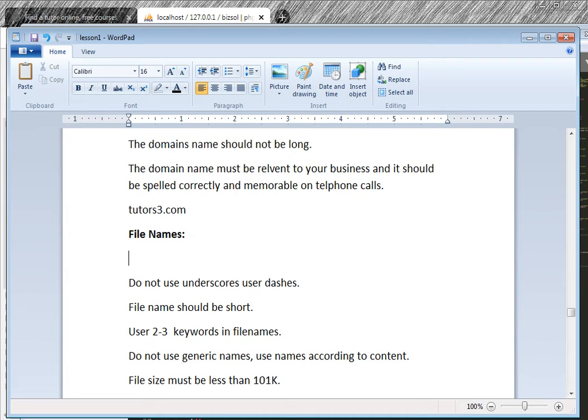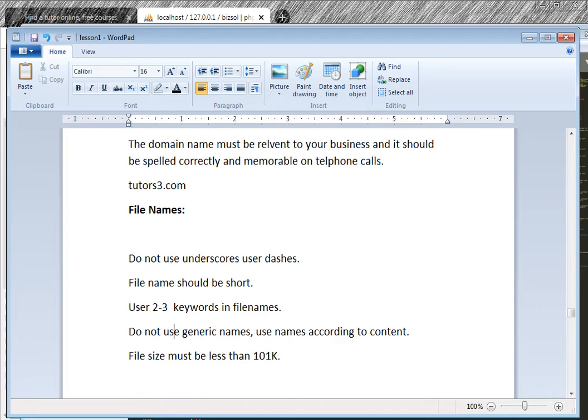If you have a PHP page, then that should be php.html. If I use php web development course, this is not allowed. Long names should be short. Use 2 or 3 words in the file names. You can use 2 or 3 keywords in the file name. Do not use generic names. Names should be according to the content.